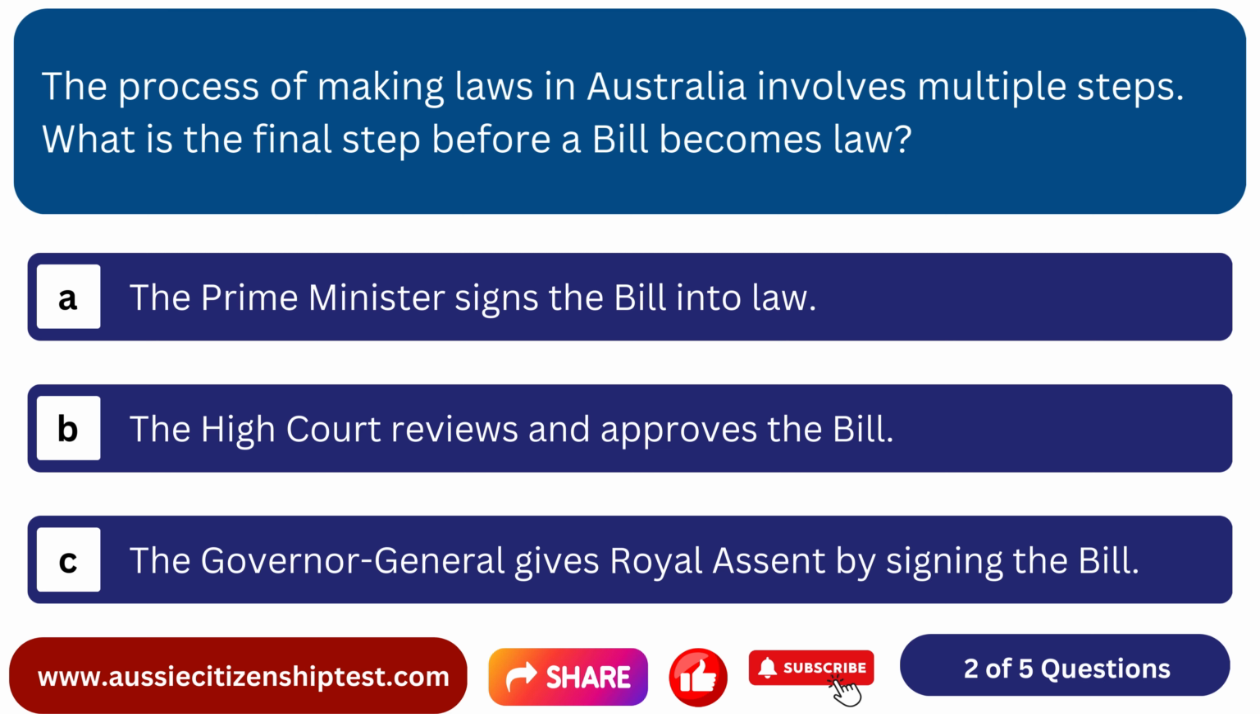The process of making laws in Australia involves multiple steps. What is the final step before a bill becomes law? Option A. The Prime Minister signs the bill into law. Option B. The High Court reviews and approves the bill. Option C. The Governor-General gives royal assent by signing the bill.